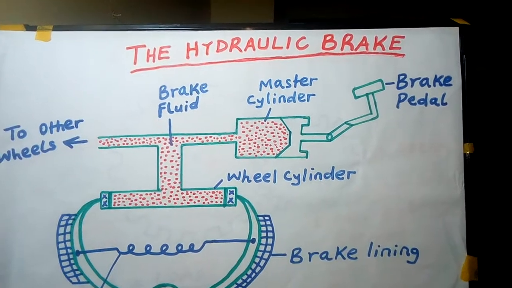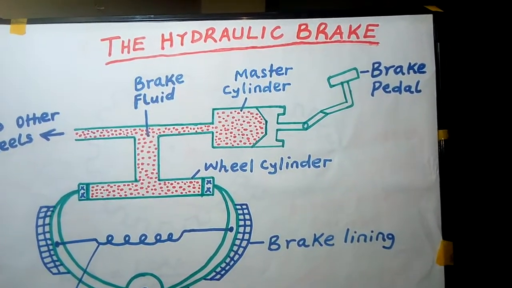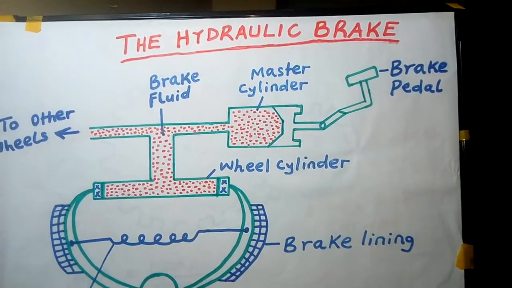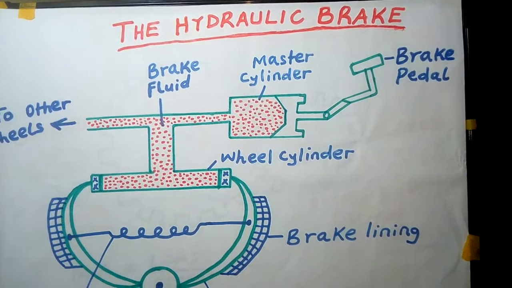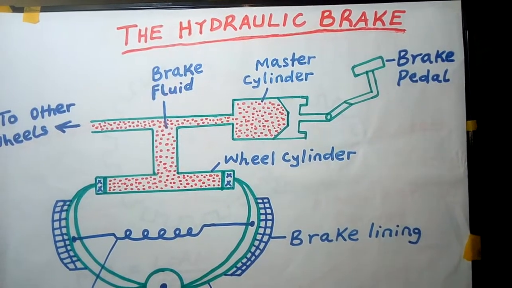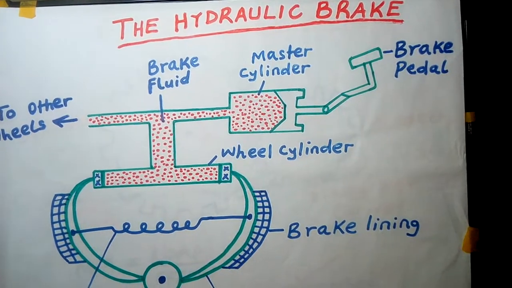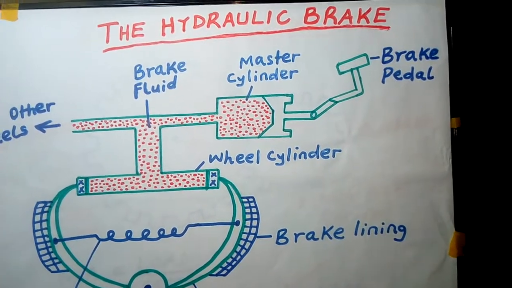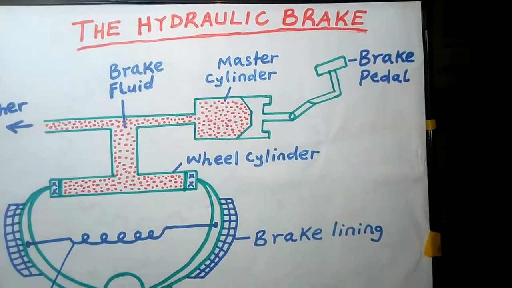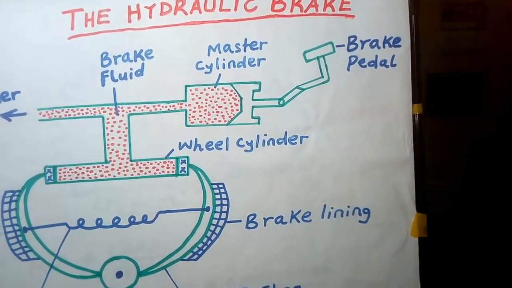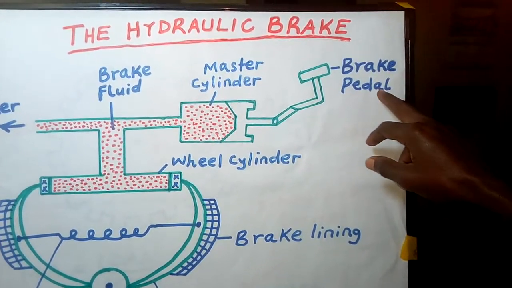Now, the second application of Pascal's principle is the hydraulic brake, which is actually the car brake. So we begin by showing you how the braking system of a car looks. There are some major parts which you need to know, and one of them is the brake pedal.